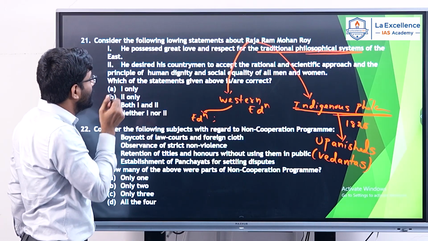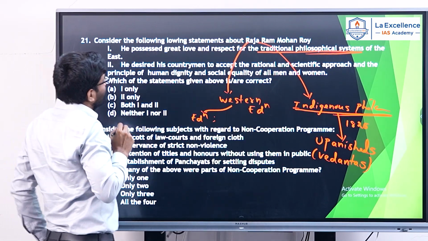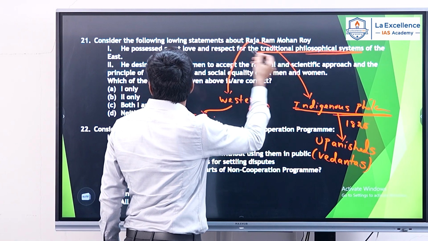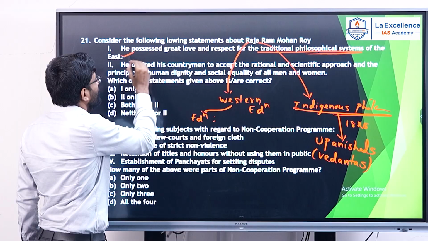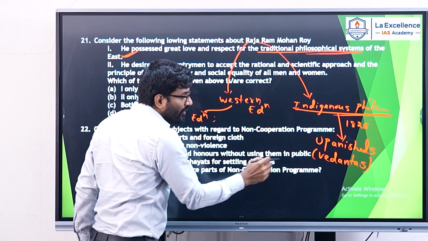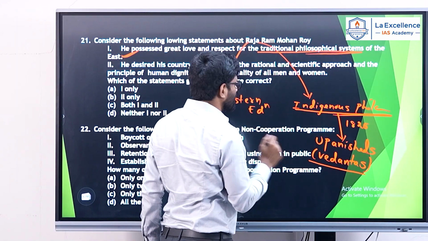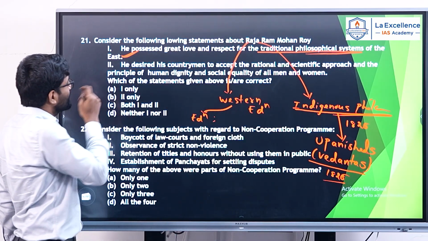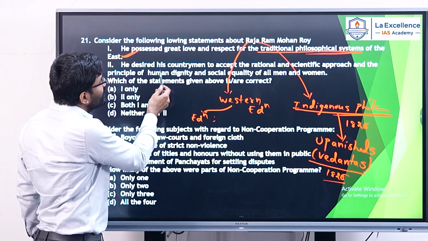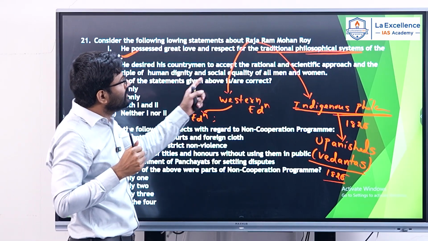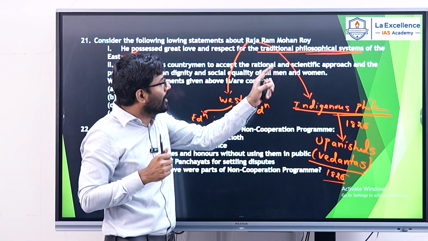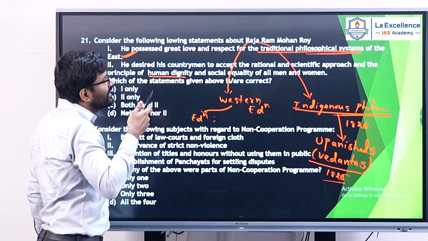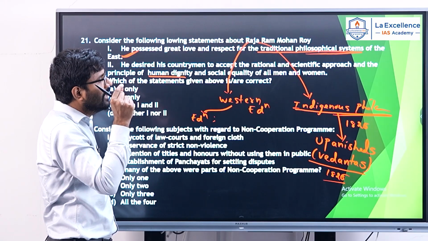So my first statement is correct. He possessed great love and respect for the traditional philosophical system of the East. Yes, one best example is Vedanta College established in the year 1825. That statement is correct. See the second statement. He desired his countrymen to accept the rational and scientific approach and principle of human dignity and social equality of all men and women.